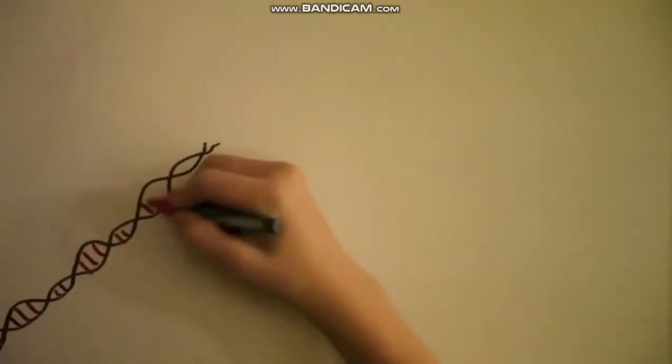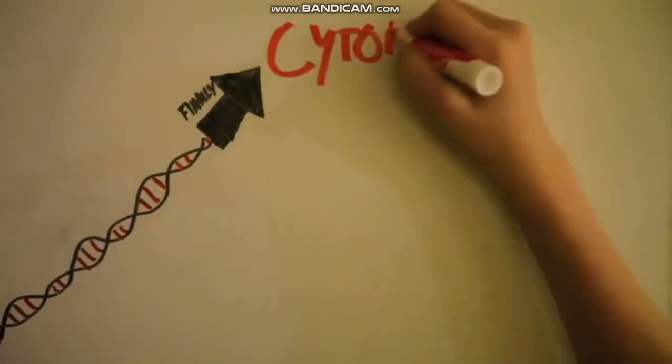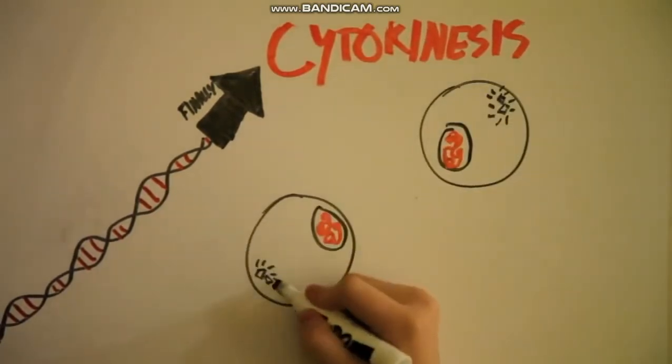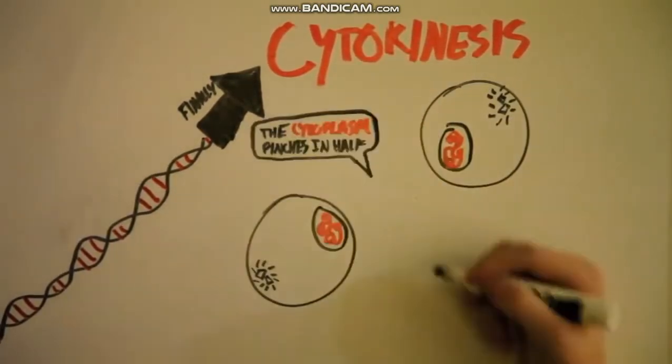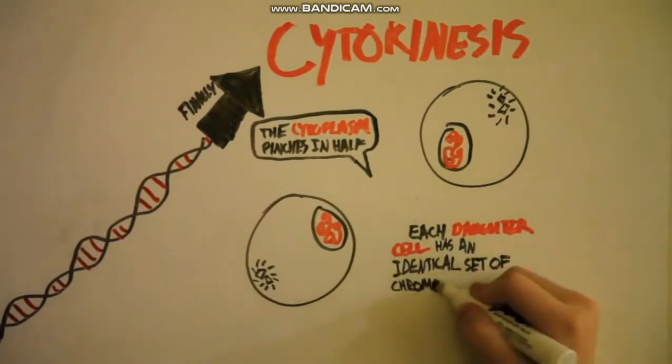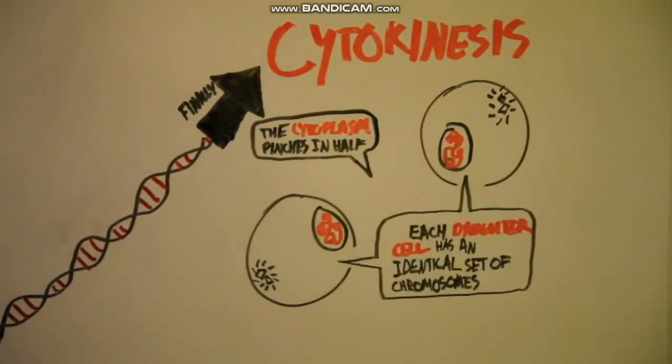Finally, in cytokinesis, the last phase of mitosis, the cytoplasm, which is what makes up the body of the cell, pinches in half. Each daughter cell has an identical set of duplicate chromosomes. 2 new cells have been born. They are identical to each other and will each go through mitosis again if needed.